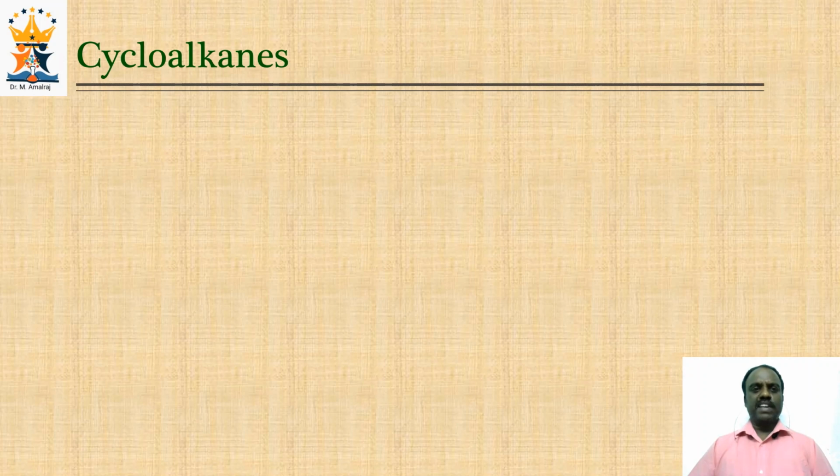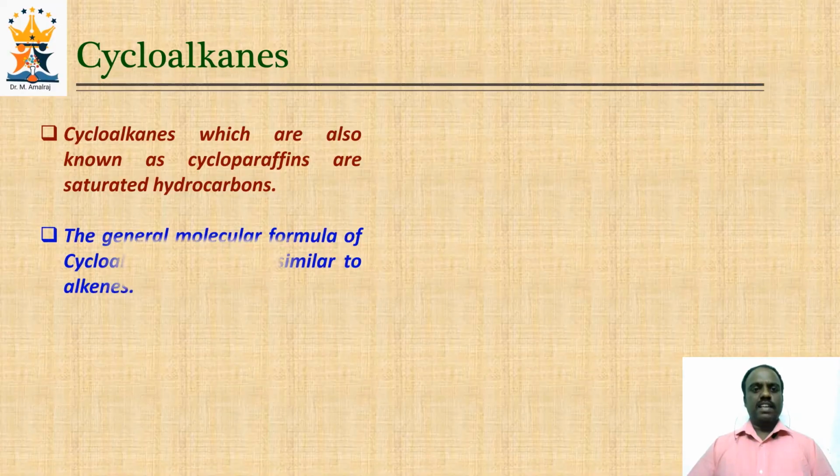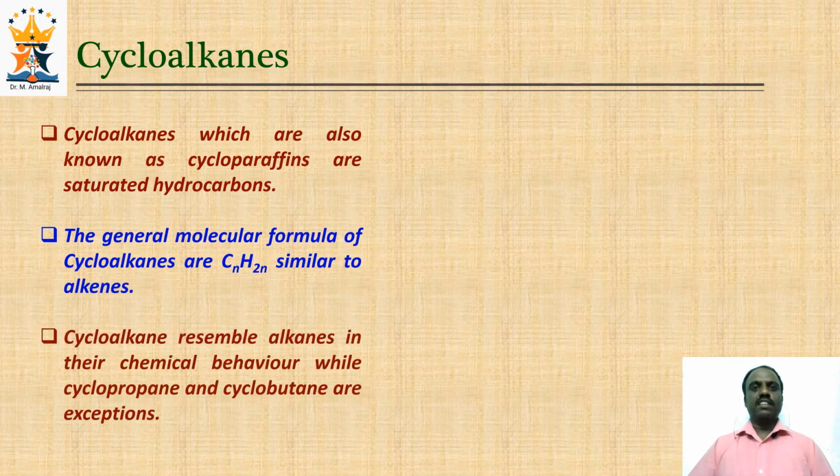Before discussing Baeyer strain theory, let us learn a few things about cycloalkanes. Cycloalkanes are saturated hydrocarbons and are called cycloparaffins. Their general molecular formula is CnH2n, which is similar to that of alkenes. But the properties of cycloalkanes resemble alkanes rather than alkenes. A few properties of cyclopropane and cyclobutane are different from the other cycloalkanes.